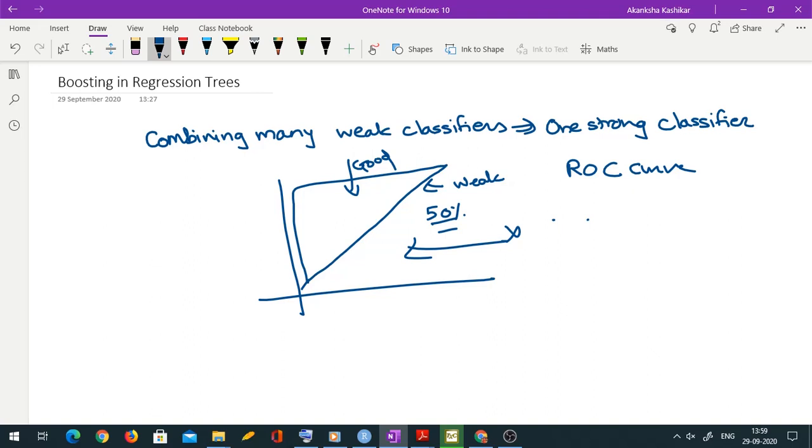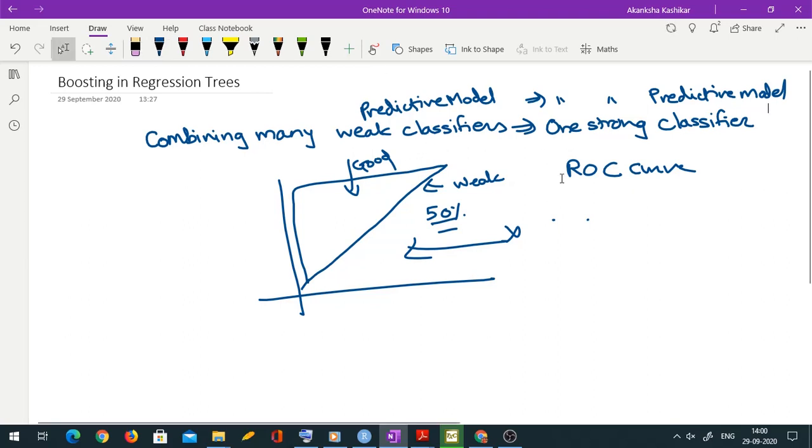So bagging and boosting are procedures which combine many weak classifiers into one strong classifier. In case of regression, we can say they combine many weak predictive models into one strong predictive model.